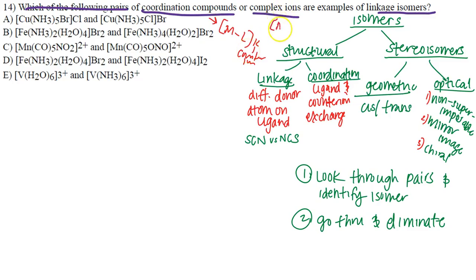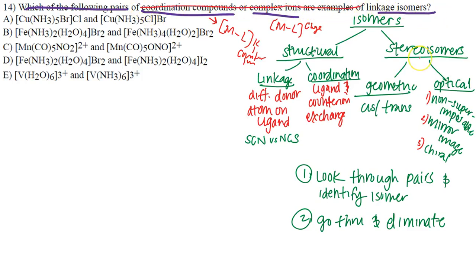Whereas our complex ions can have our metal and our ligand, but it's usually going to have a charge outside of it. Okay, folks? So that's the difference between the two. But as you can see, another way of saying it is complex ions are ions with a charge, and compounds are just going to be neutral. Okay, that's really the way I look at it. So that's how I'll get rid of that information.